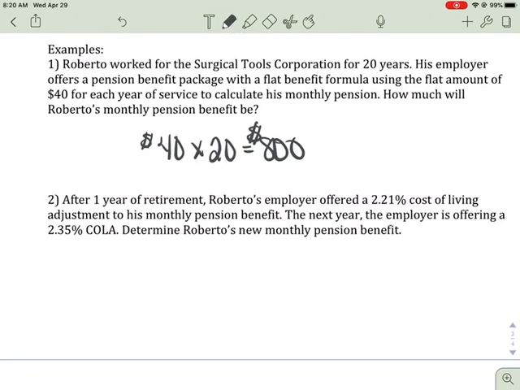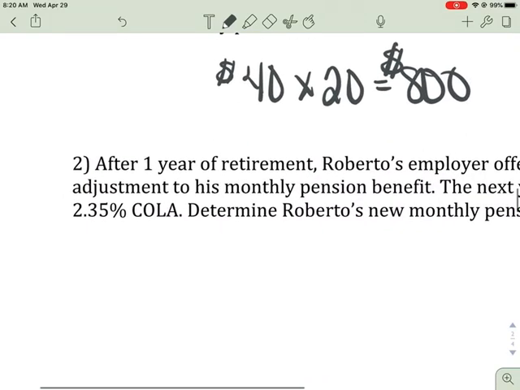All right, so let's try this one. After 1 year, Roberto's employer offers a 2.21% cost of living adjustment to his monthly pension benefit. Then the following year, the employer offers a 2.35% cost of living adjustment. Okay, so let's determine his new monthly pension benefit. So let's do after 1 year.